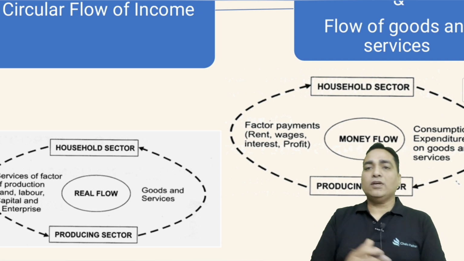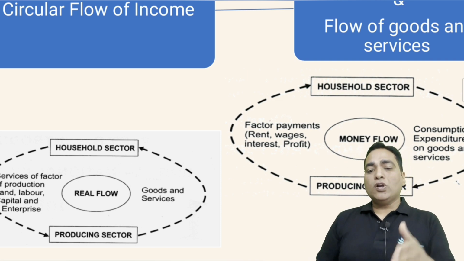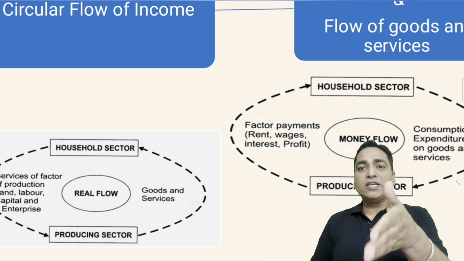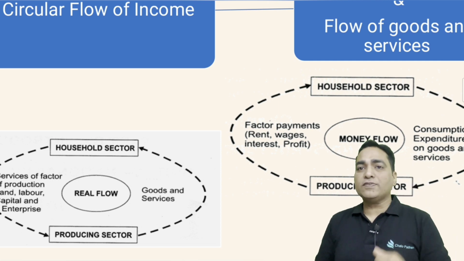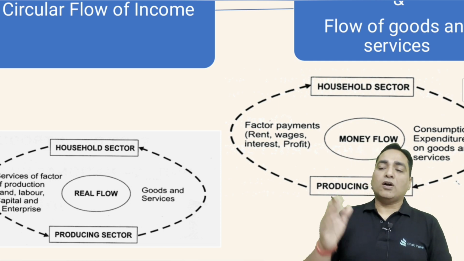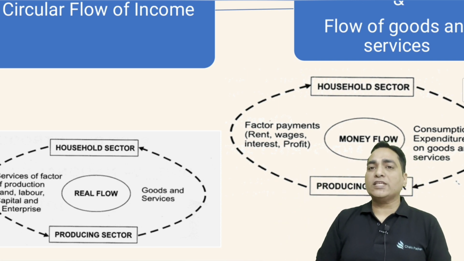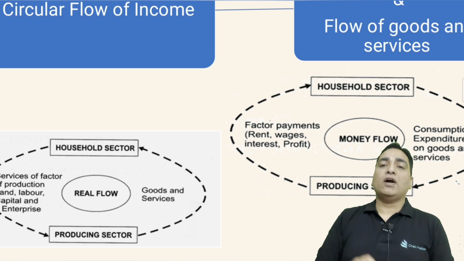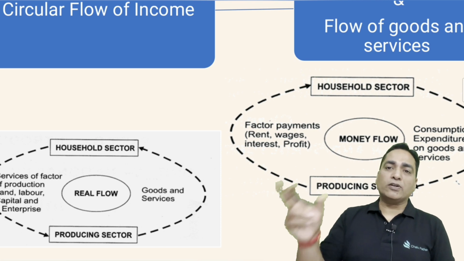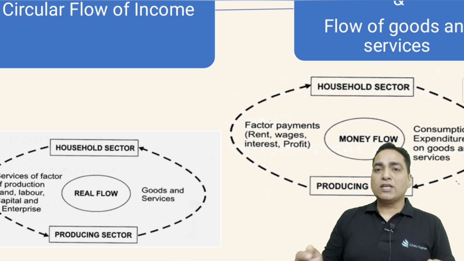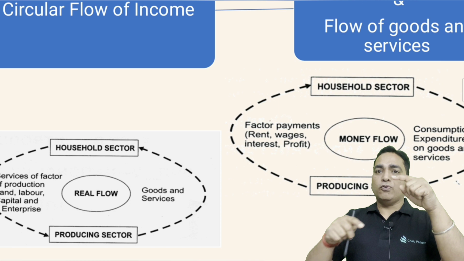Now going to the other side, what does the producer sector supply in case of real flow? It supplies the goods and services, right? Now what does the household sector give in case of money flow? The household sector buys those goods or uses those services, whereby the money once again goes back to the producer. So this is how we call it circular flow.